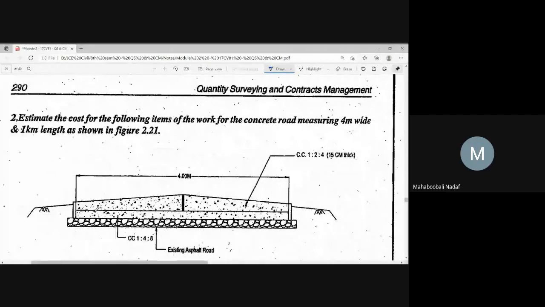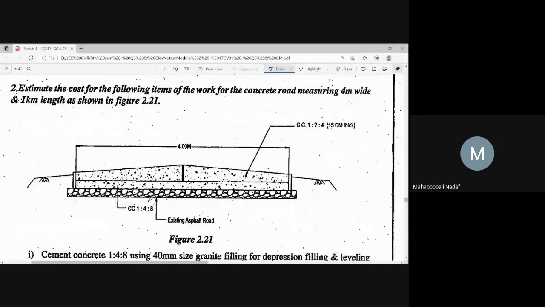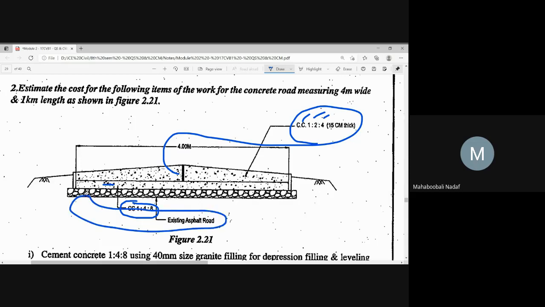Okay, can you see this next problem? Next problem, cement concrete road only. 3 items are there or 2 items are there. What are the 2 items? One is cement concrete 1:4:8, 148. That is somewhat lean concrete. This is the middle layer. The top layer is rich cement concrete. What is that? CC124. 2 concrete items and one more item, the normal item, maybe kankal, or boulders you can say.